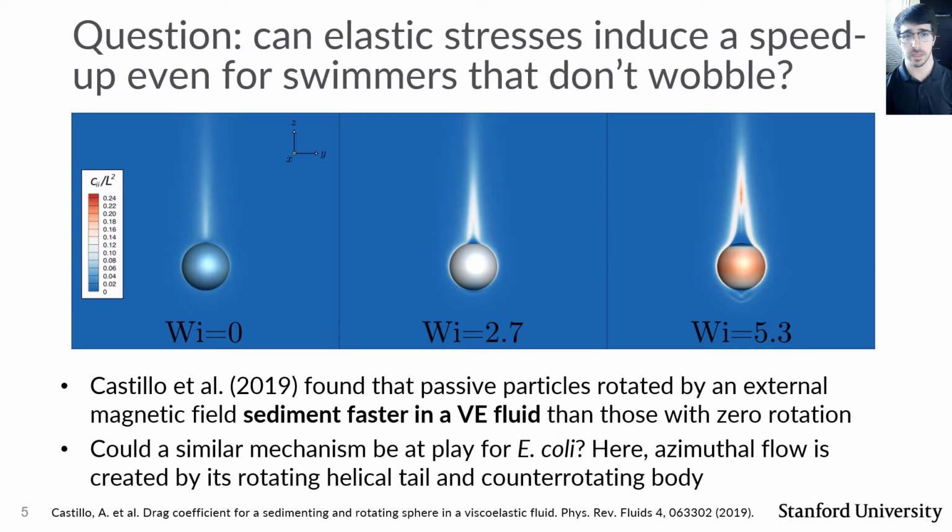After seeing these experiments, we started to wonder, can elastic stresses induce a speed up even for swimmers constrained to swim in a straight line, that is, those that don't wobble? We were motivated by recent work from our group that found that particle sedimentation in a viscoelastic fluid occurs faster if the particle is rotated by an external magnetic field. So we started to wonder if a similar mechanism could be at play for E. coli. Here, azimuthal flow isn't created from rigid body rotation, but rather from E. coli's rotating helical tail and counter-rotating body.